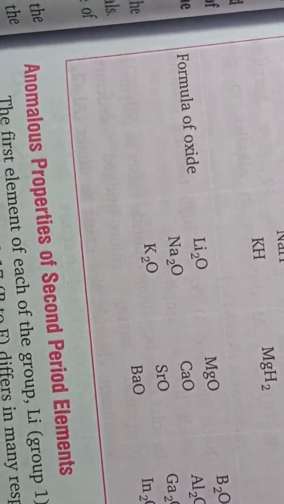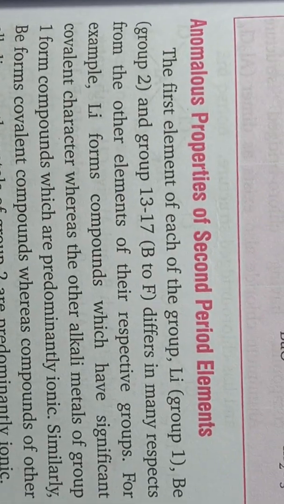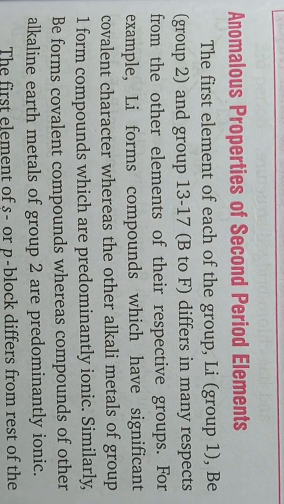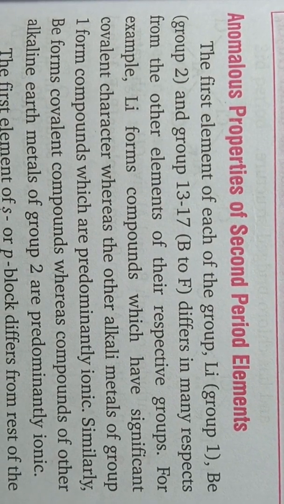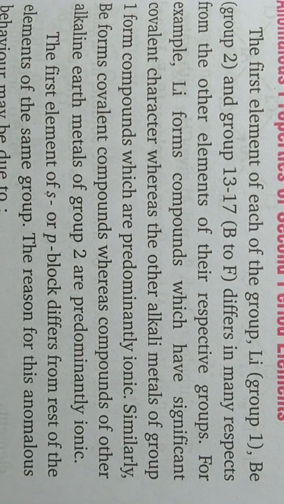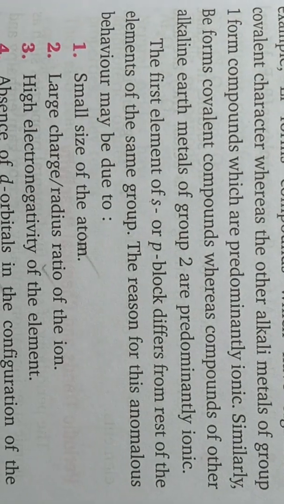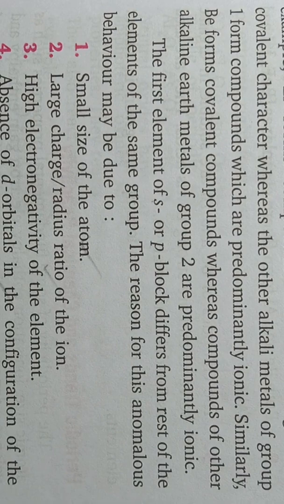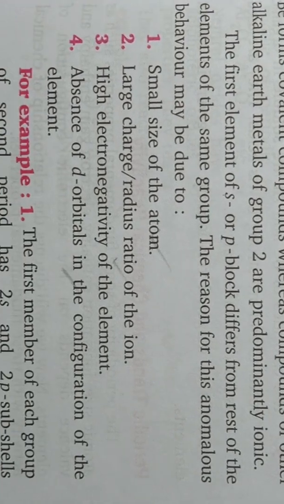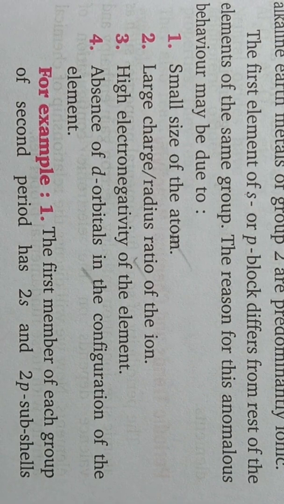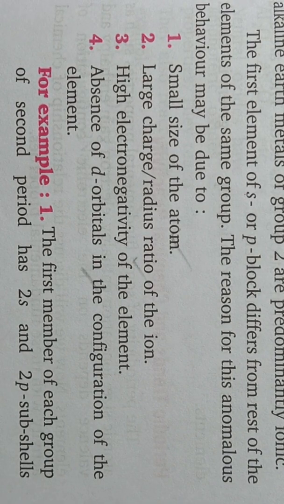The next heading is anomalous properties of period second elements. So all the elements of period 2 of all the groups have some specific properties, and that is why they are showing some anomalous behavior.